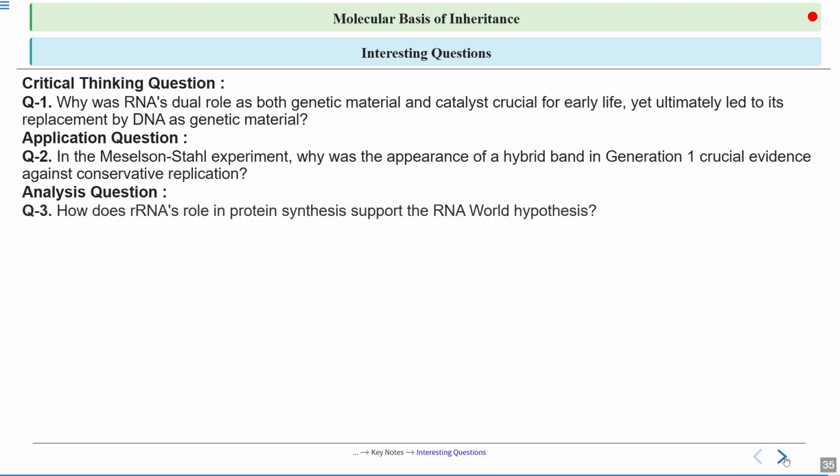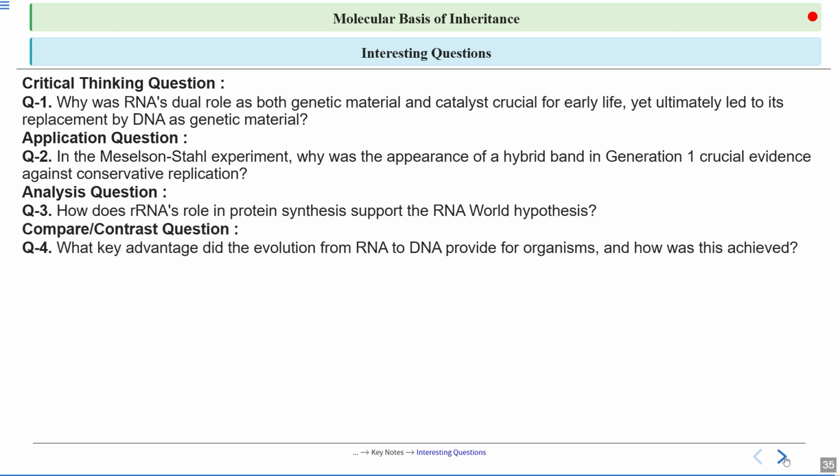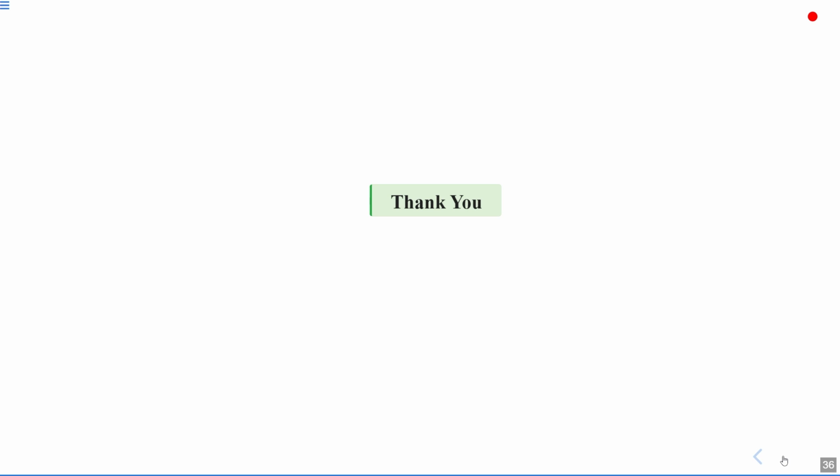Then we have an analysis question in which we have to analyze how ribosomal RNA's role in protein synthesis supports the RNA world hypothesis. Then we have to compare and contrast: what key advantage did the evolution from RNA to DNA provide for organisms, and how was this achieved? So these are some questions that you guys should solve yourself. So thank you.